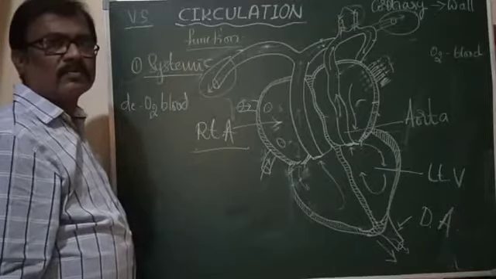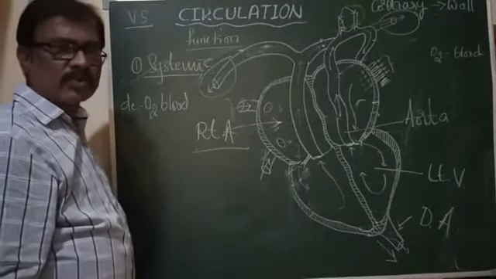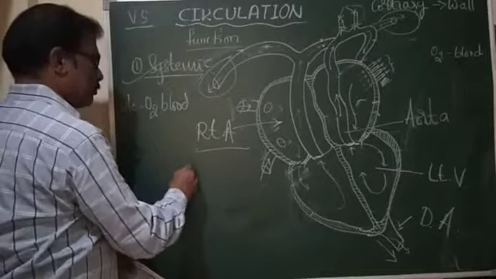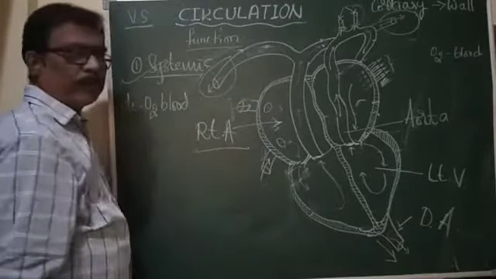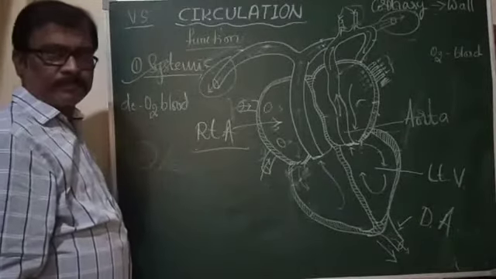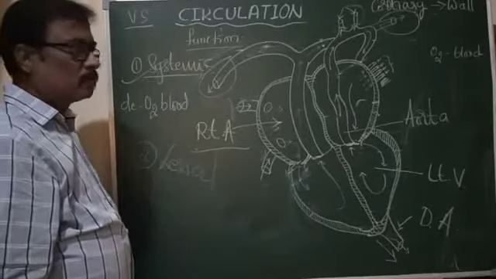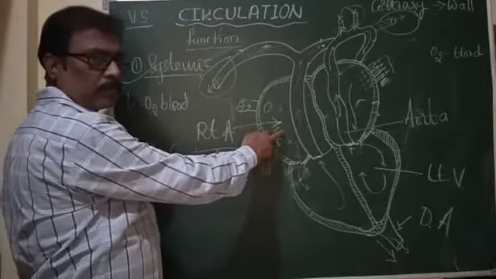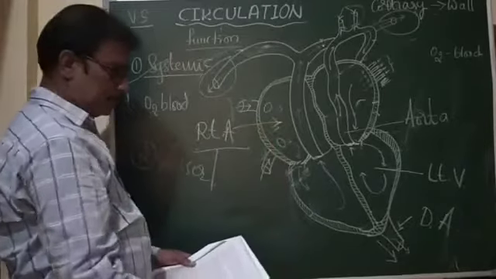And the second one in the double circuit system is the lesser circulation or pulmonary circulation. Now the blood is in the right auricle, that is impure or deoxygenated blood.